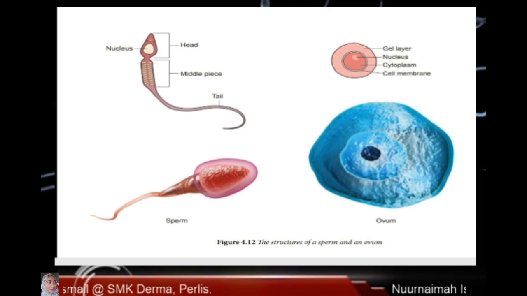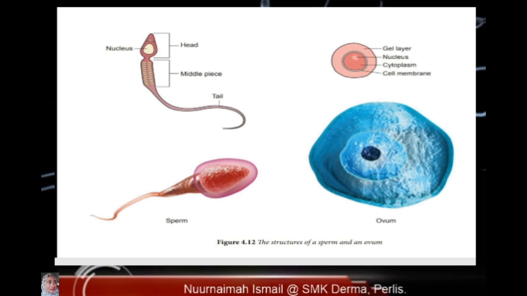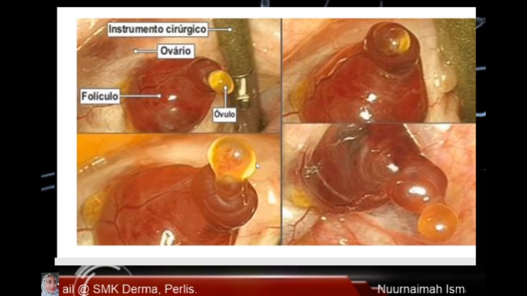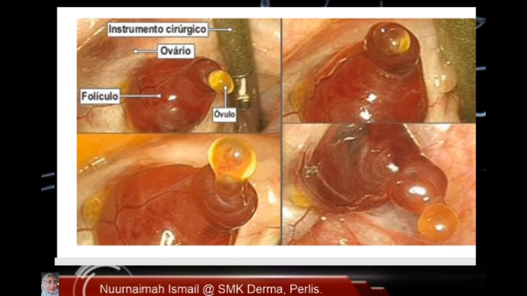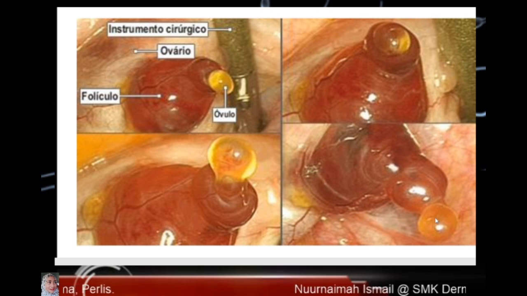A normal woman usually produces one ovum per month only. This is a real picture of ovum produced. This one, ovum that produce.